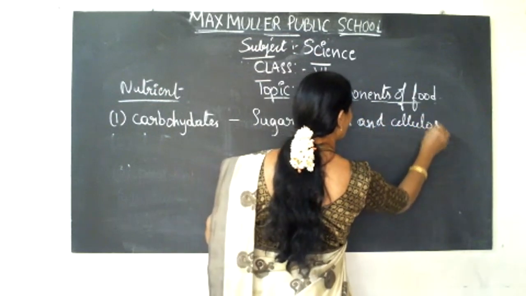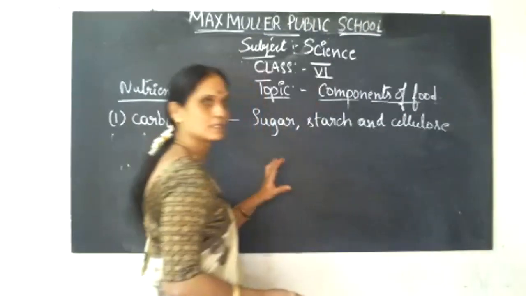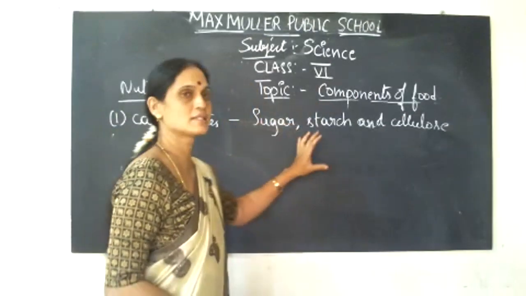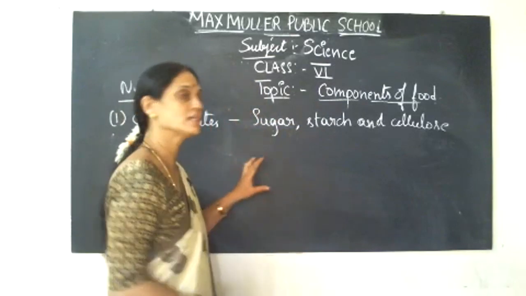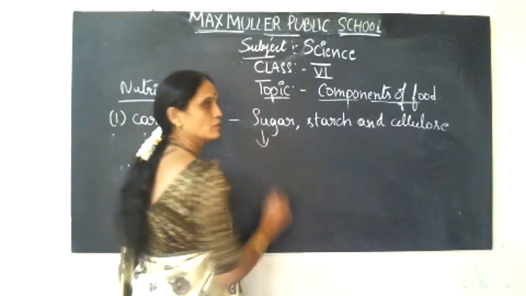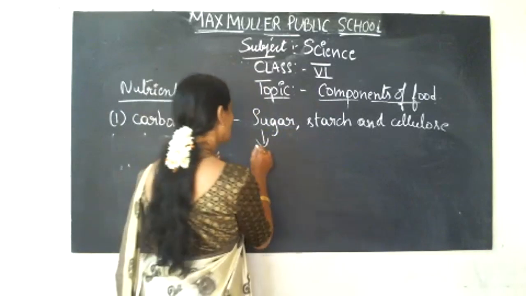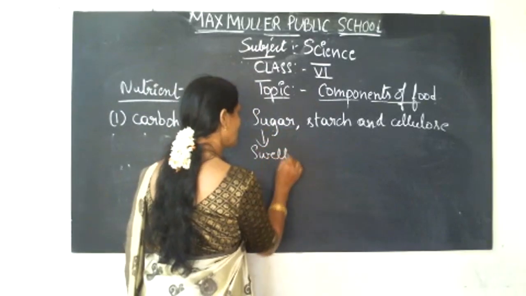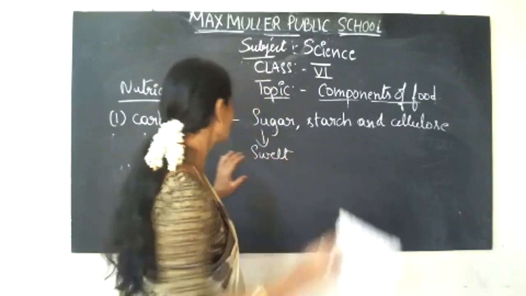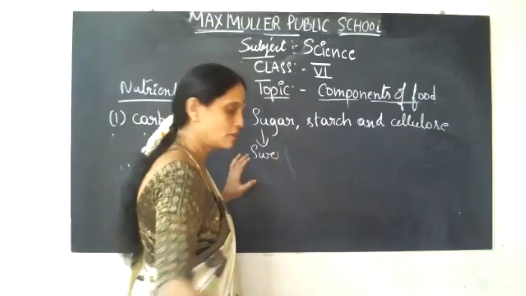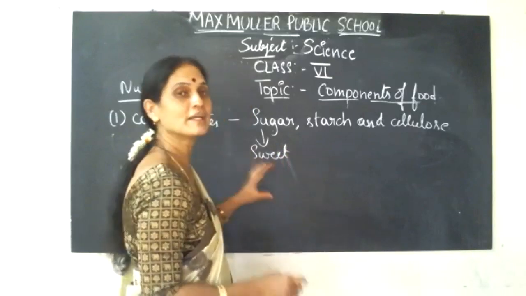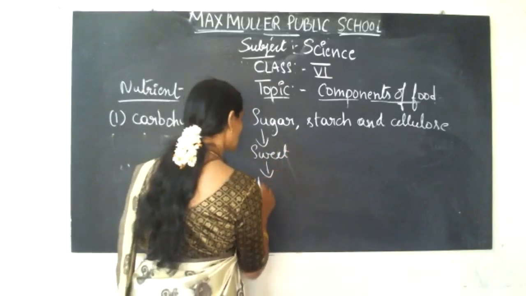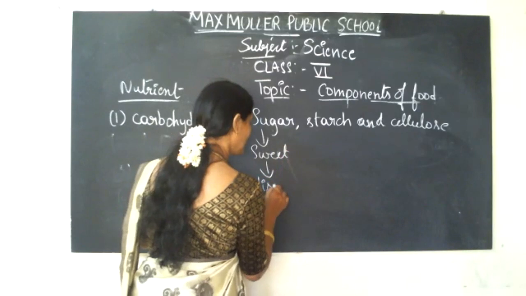Okay, in carbohydrates, there are three components, which are called sugar, starch, and cellulose. Now, sugar. Sugar will be sweet in taste. And you have seen that as soon as you put sugar in water, it immediately dissolves in water easily.